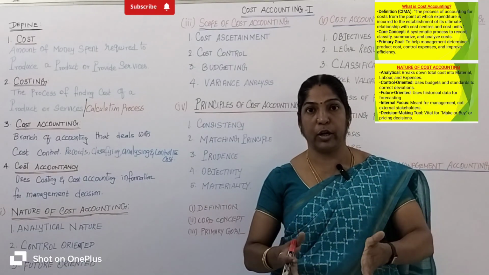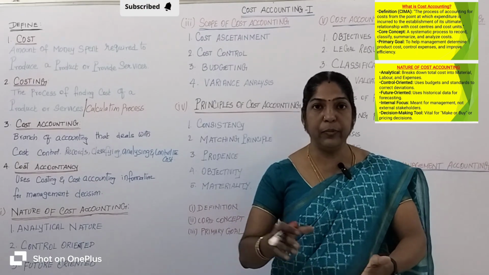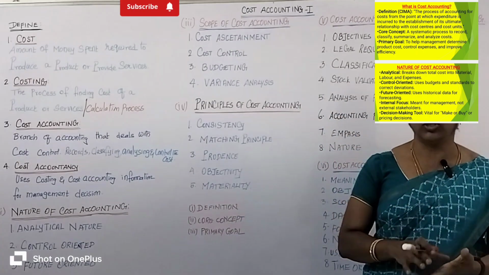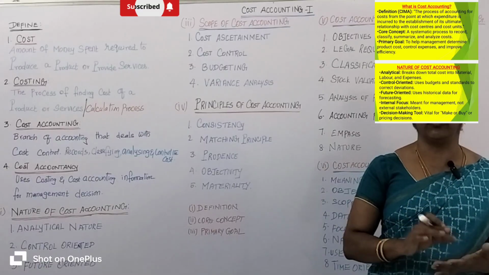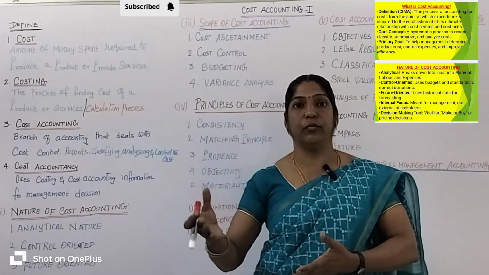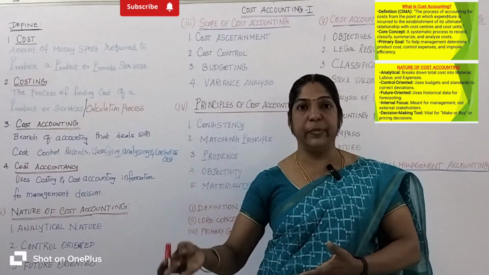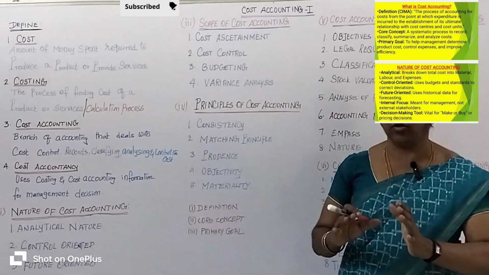The total cost of production is 1000 rupees. Then from this cost data, management fixes the selling price of a piece of cake, or of chocolate, biscuits, sweets, snacks, etc. So that is called cost accounting.